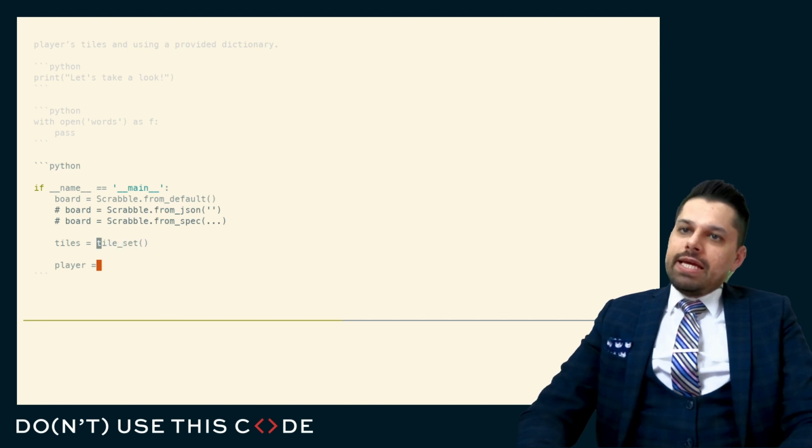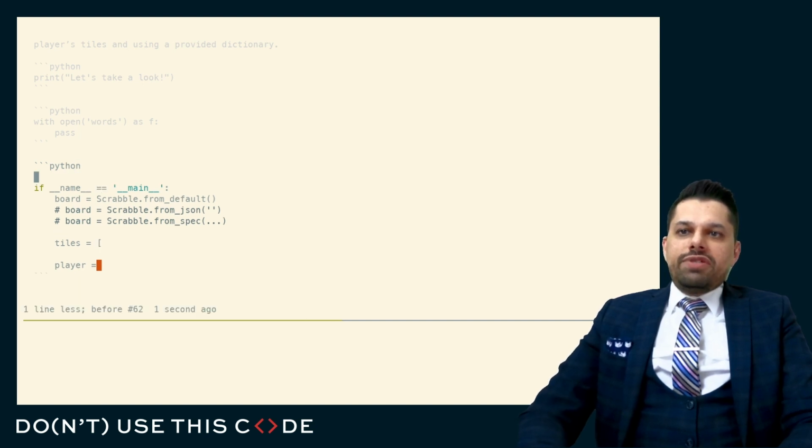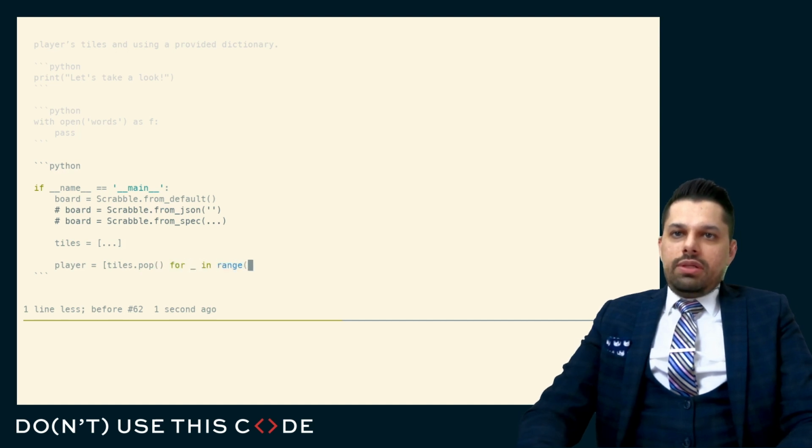Actually, you know what? I might not even bother to code that up. I might allow you to just provide these. So here, I might have some tile set just be some list, because then I can do the following. The players' tiles are just a popping of these like that. So that's what the player tile has tiles for.